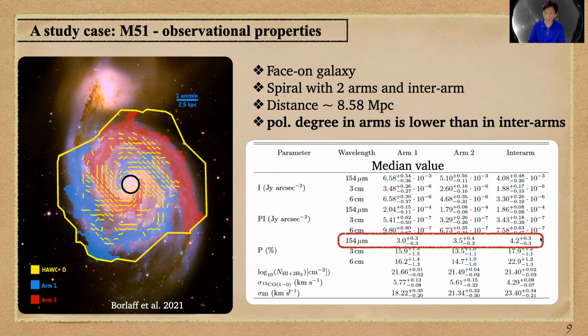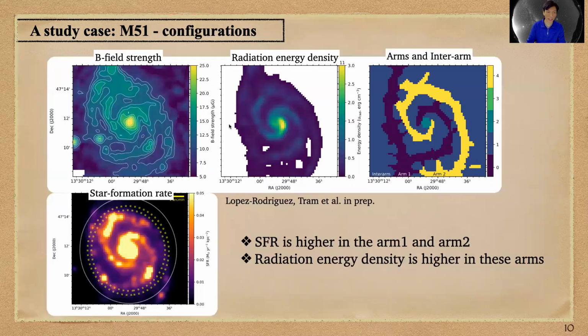One interesting point highlighted in the red box is that the polarization degree in the interarms is higher than in arm 1 and arm 2. So we try to understand why. Here again I show you the magnetic field strength in M51. It is higher in the arms than in the interarms. At the bottom I show you the star formation rate. The star formation rate is higher in arm 1 and arm 2 than in the interarms. Therefore, the radiation energy density in the arms is higher than in the interarms. And here is just the classification of the arms and interarm system.